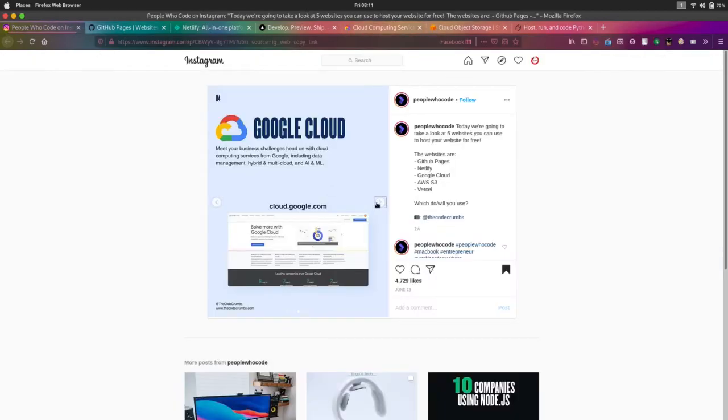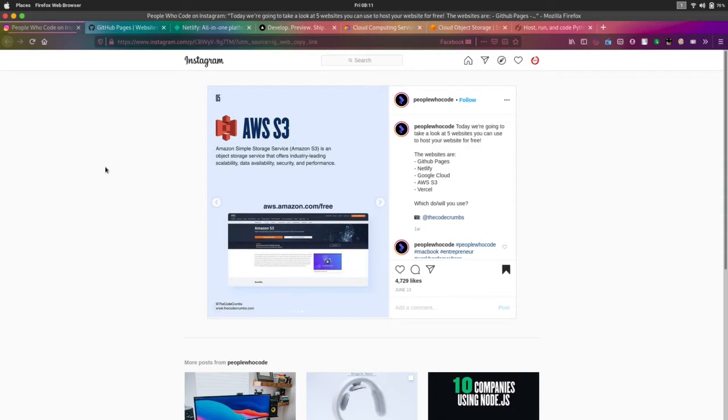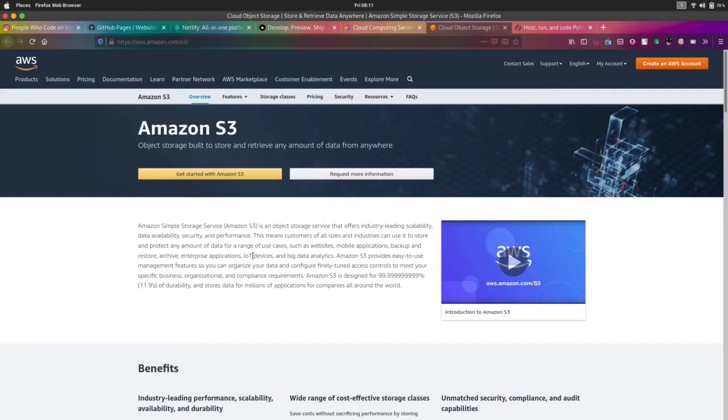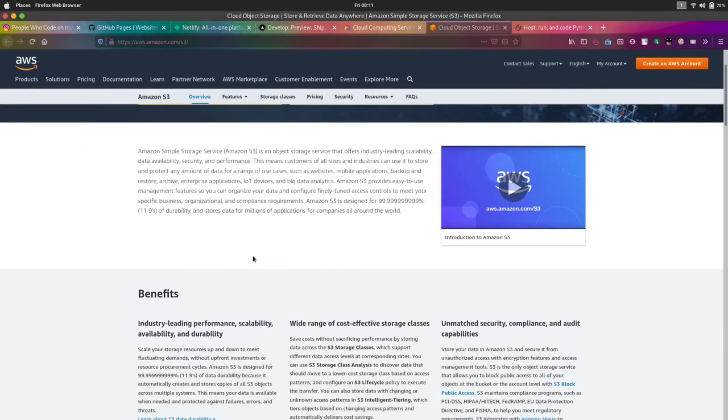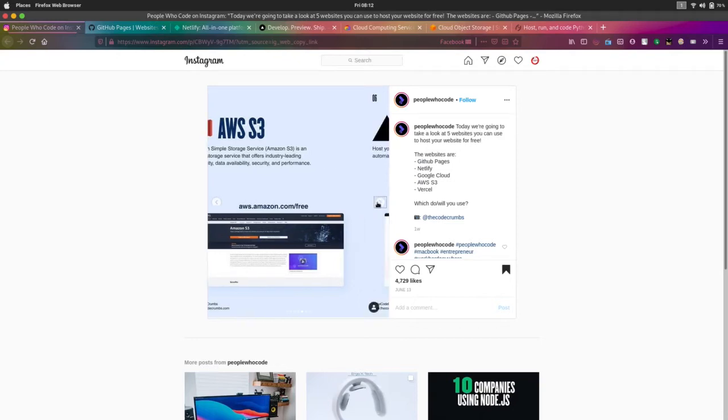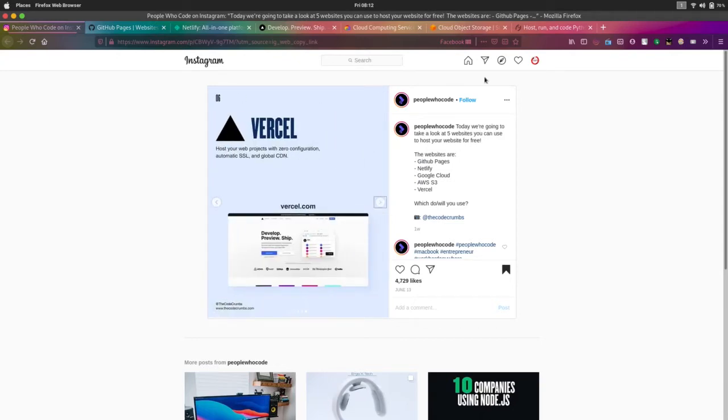The fourth thing on our list is Amazon Web Services S3. S3 means Simple Storage Service, and this is the website for S3. It's also free. Simply the storage will be there. It means you can run your websites, like you can do your yarn build or npm build or npm start. After that you can get an IP, and you can embed it in domain names.